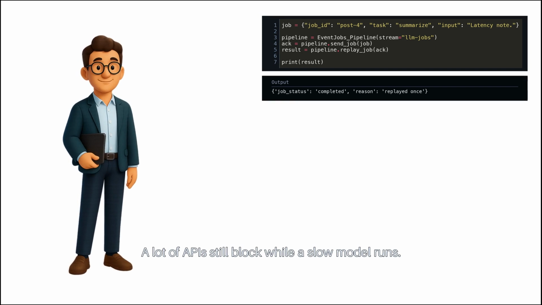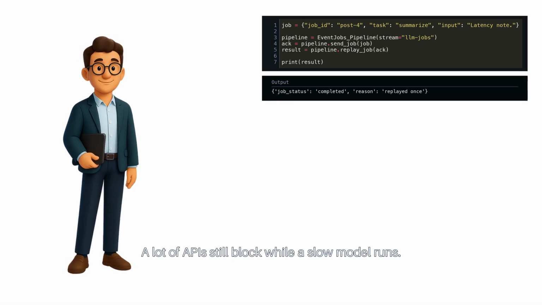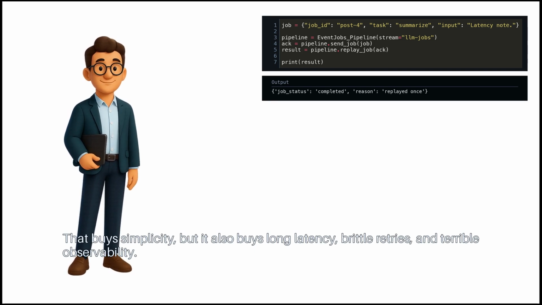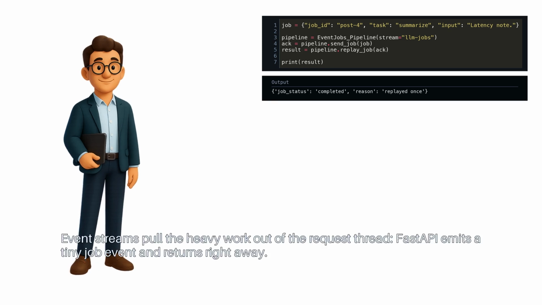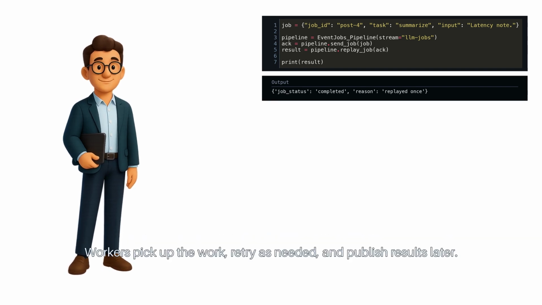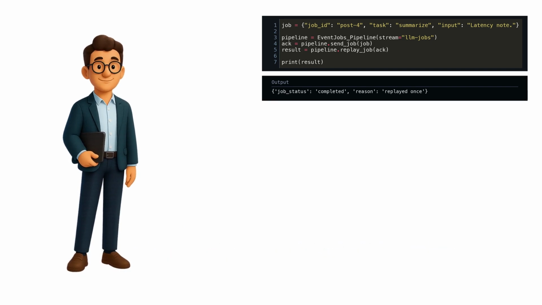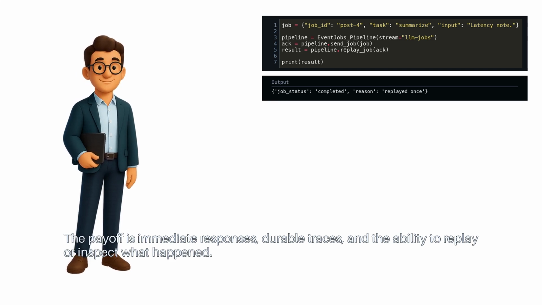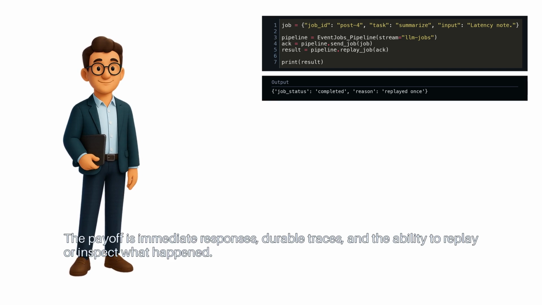A lot of APIs still block while a slow model runs. That buys simplicity, but it also buys long latency, brittle retries, and terrible observability. Event streams pull the heavy work out of the request thread. FastAPI emits a tiny job event and returns right away. Workers pick up the work, retry as needed, and publish results later. The payoff is immediate responses, durable traces, and the ability to replay or inspect what happened.